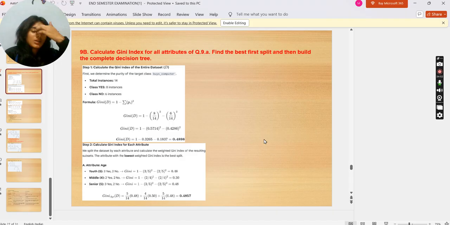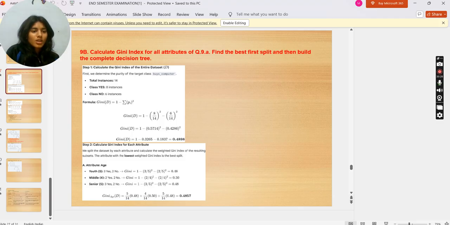We will use the formula Gini(D) = 1 minus the summation of pi squared. We have value 0.4898. Step 2 is to calculate the Gini index for each attribute. We split the dataset by each attribute and calculate the weighted Gini index for the resulting subsets. The attribute with the lowest weighted Gini index is the best split. Attribute age: youth is equal to 0.48, middle is equal to 0.50, senior is equal to 0.48. The Gini age of D is equal to